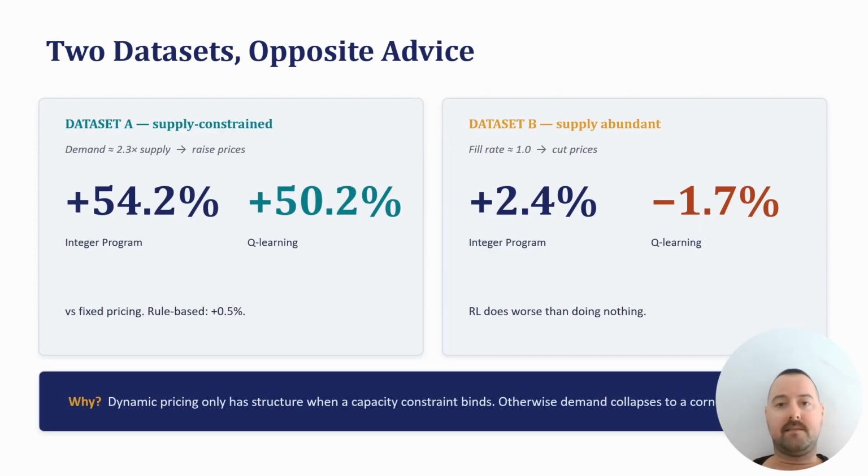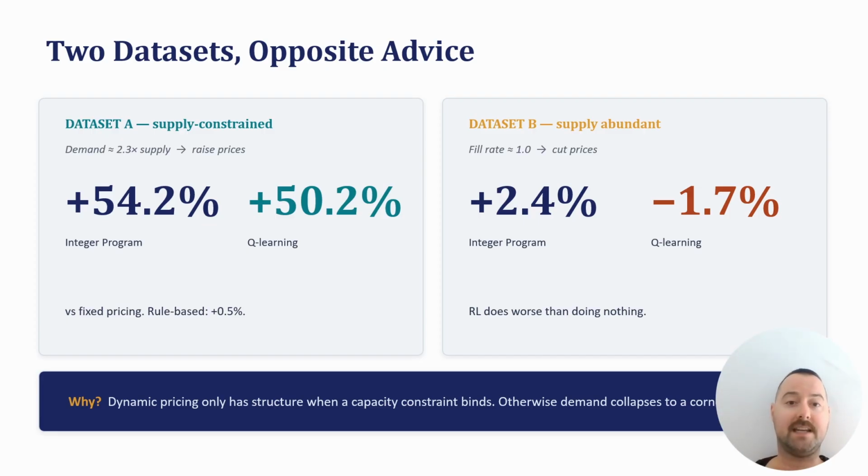On the first dataset, where demand outstrips supply, both optimizers win big. The integer program lifts revenue 54% over fixed pricing. Q-learning lifts it 50%. The rule-based heuristic barely moves the needle.